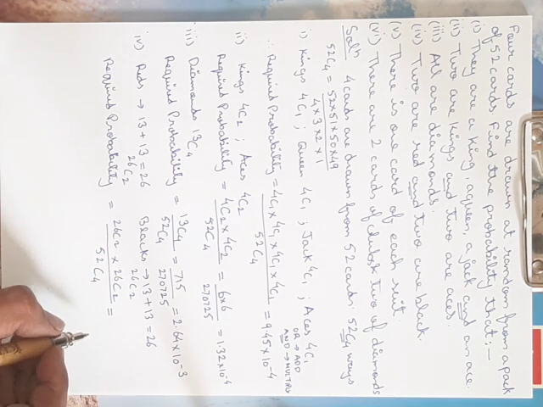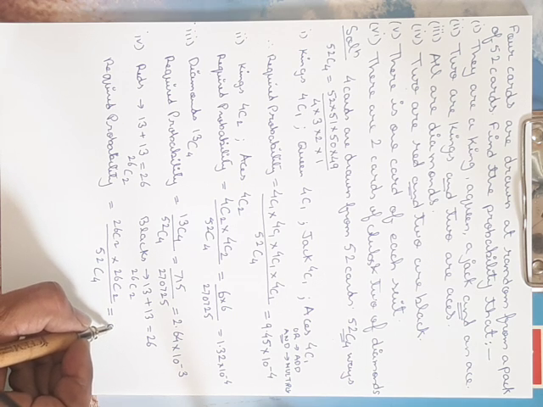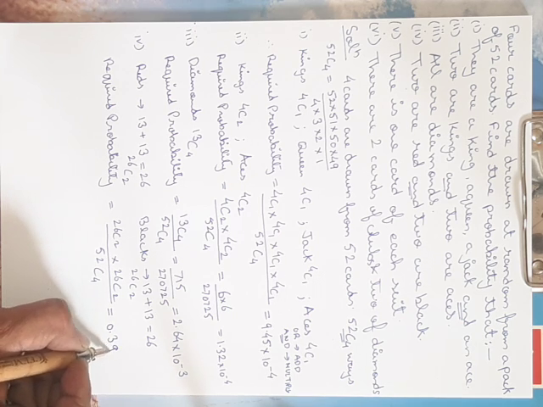So the answer here comes out to be 0.39.